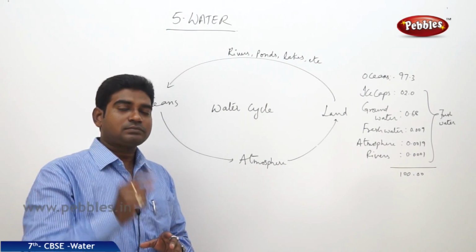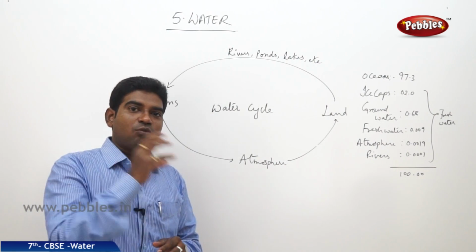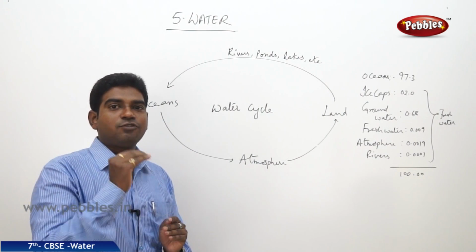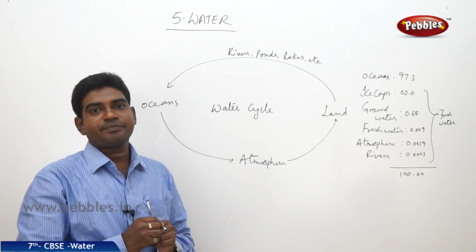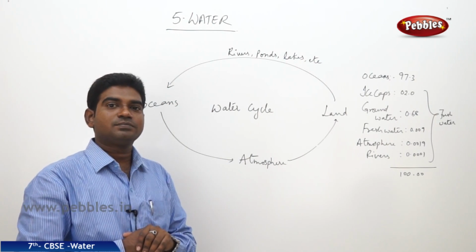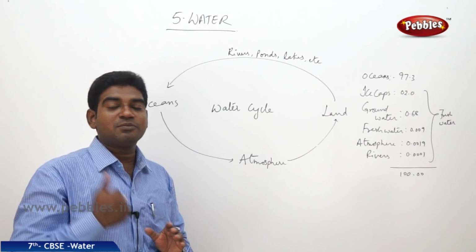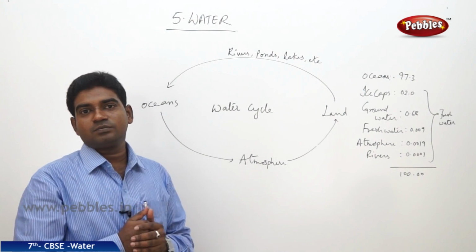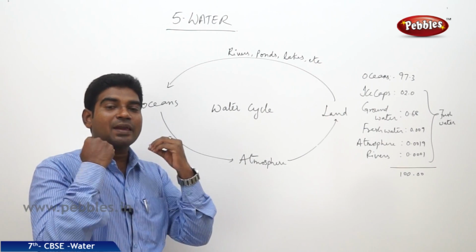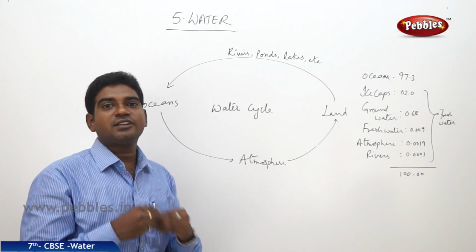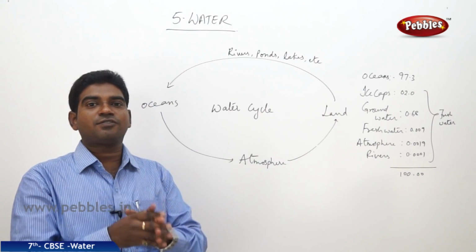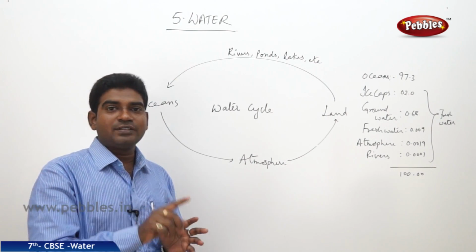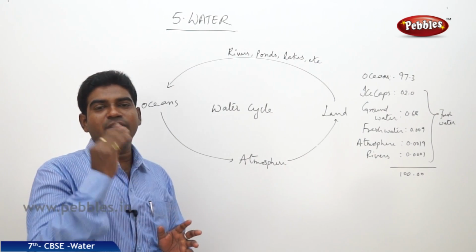That is why, as I mentioned earlier, the water we are seeing today in the Indian Ocean might have flowed in the river Mississippi some years ago. The water today in the river Mississippi might have been in the river Ganga in India some years ago. So the water content on the entire planet is the same. It is changing its form from one form to another and again coming back to the normal form. So it's happening from millions of years to millions of years.